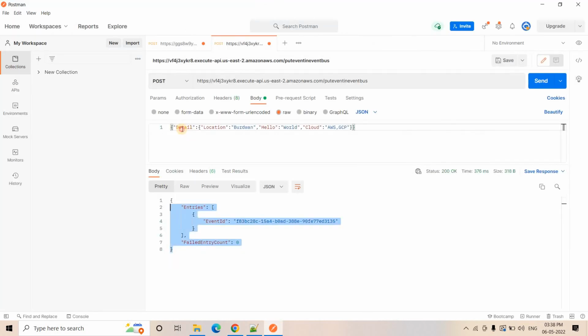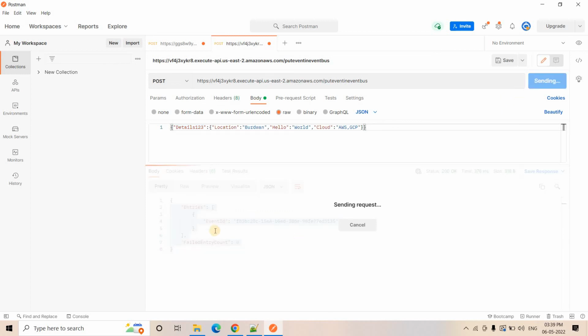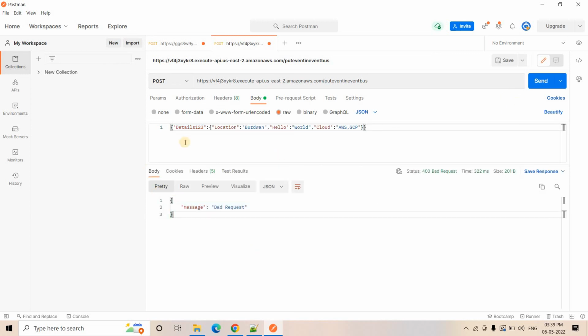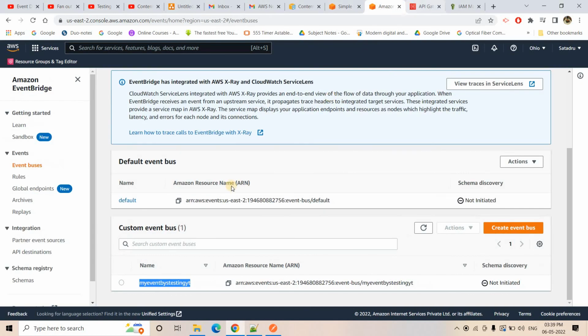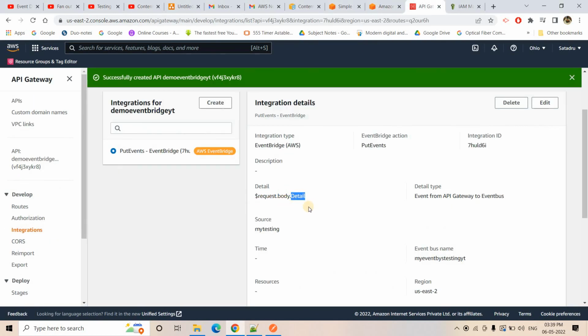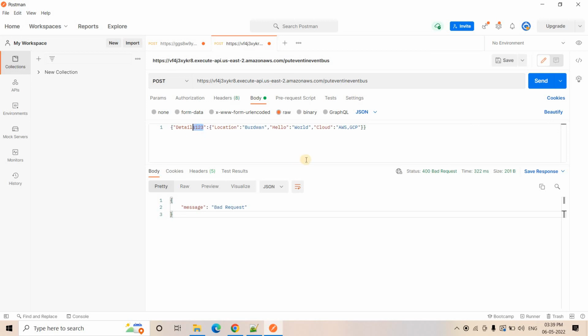Now suppose, just to show you, instead of detail I write something else, maybe details123, some other key instead of detail. Now if I run this one, here you will see bad request. Why? Because API gateway is searching for this particular key, because that's how we have configured it, right? If you check our API gateway, in this request body it is trying to find this detail part, and whatever key-value pairs are present in the detail part as information, it is going to put in EventBridge. So we must pass the detail part. Okay, then only it will work.